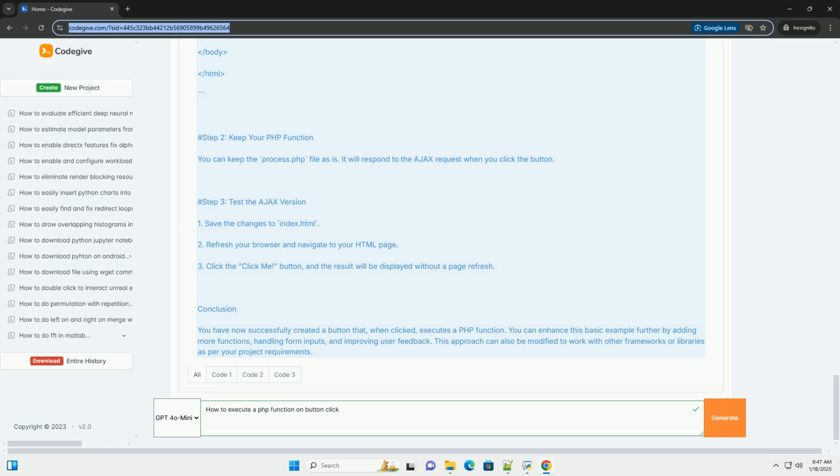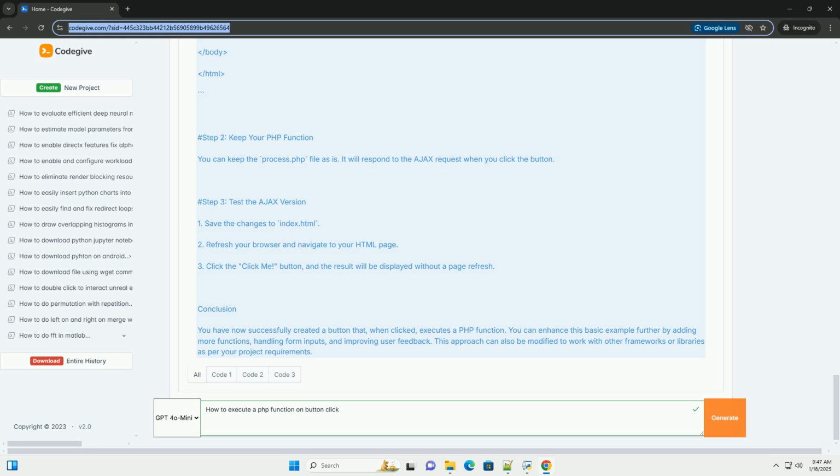Step 2. Keep your PHP function. You can keep the process.php file as is. It will respond to the Ajax request when you click the button. Step 3. Test the Ajax version.